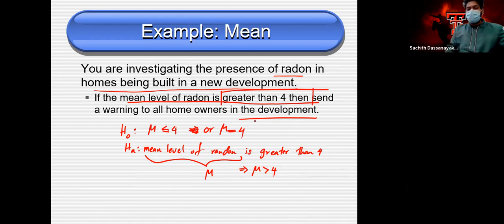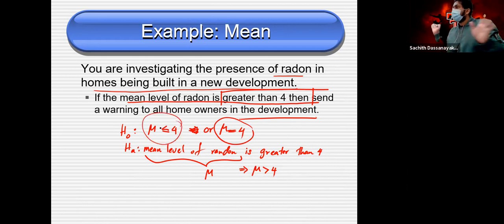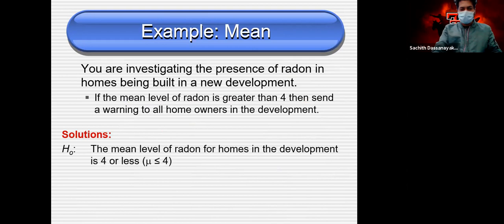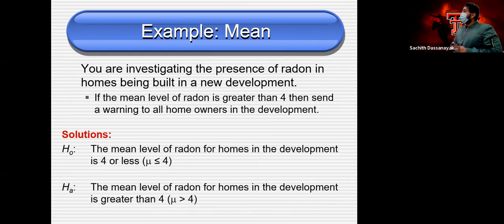You can stick with this, or you can check what the claim is and flip it to the other side. Both fine. Believe me, you can stick to this one, or mu equals 4. That's totally fine.